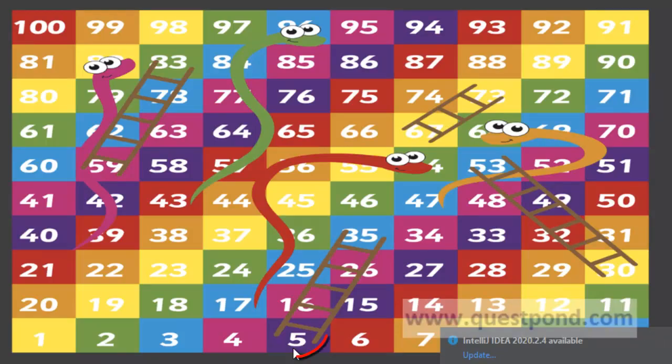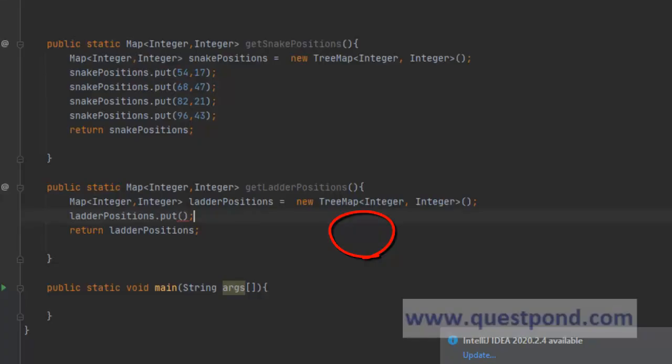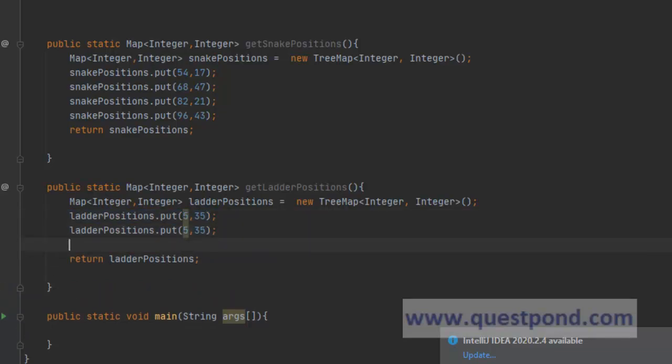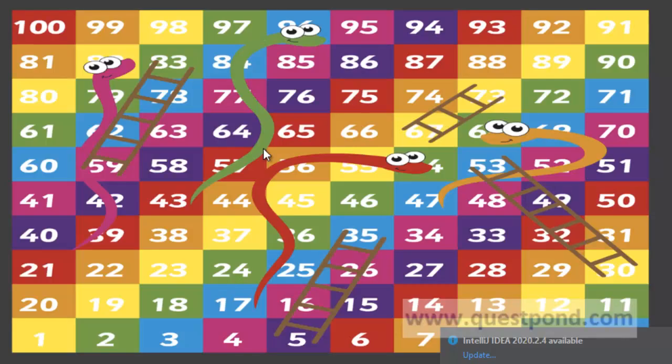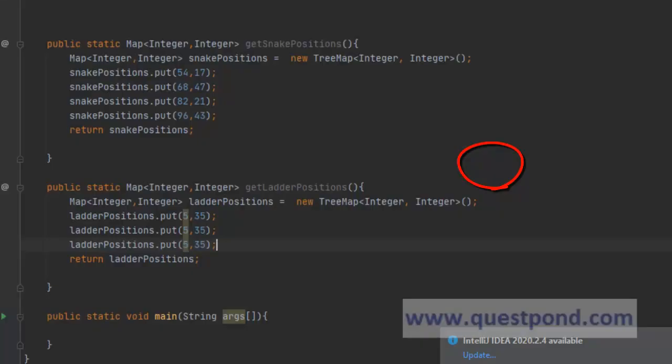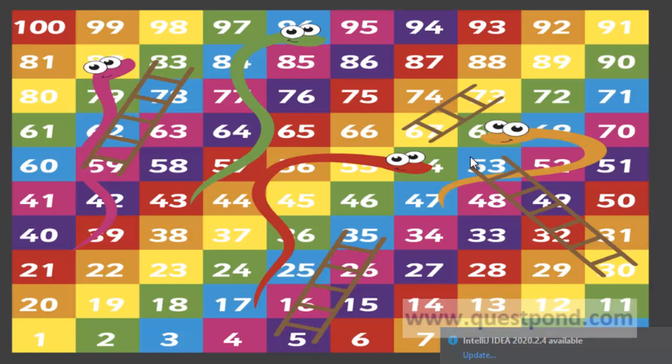So the ladder position starts at 5 and ends in 35. So we can say 5 comma 35. In a similar way, copy it 2-3 times so that we have another ladder at 30 ending at 53. So we can say 30 ending at 53, correct? And we similarly have a ladder at 67 ending at 73.